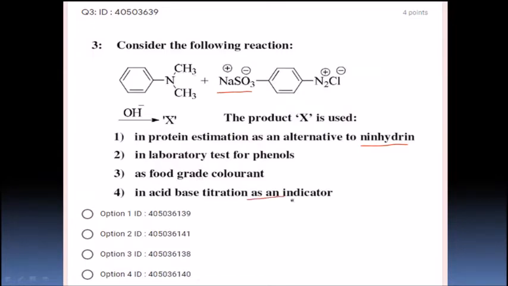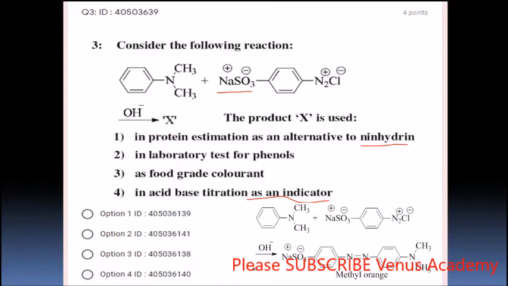So they are directly or indirectly asking for the indicator which is formed by reacting N,N-dimethyl aniline with the diazonium chloride of para-sodium sulfonic acid. The diazonium chloride of sodium sulfonic acid upon reacting with N,N-dimethyl aniline in presence of base is going to form what? Methyl orange. This is methyl orange, and this methyl orange is going to be used as an indicator for acid base titration. So option number 4 is the correct option.